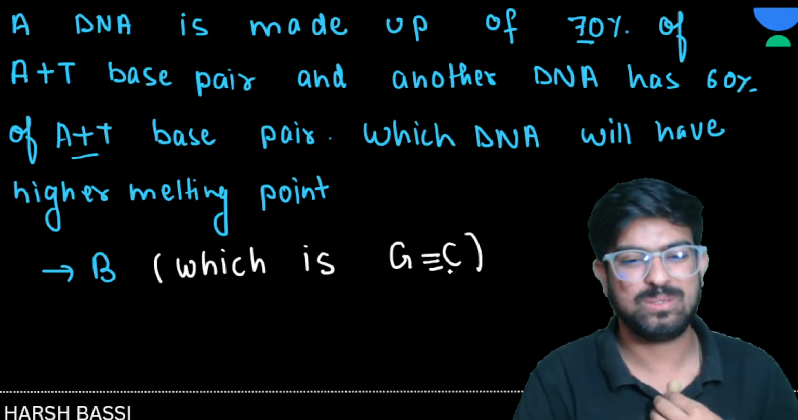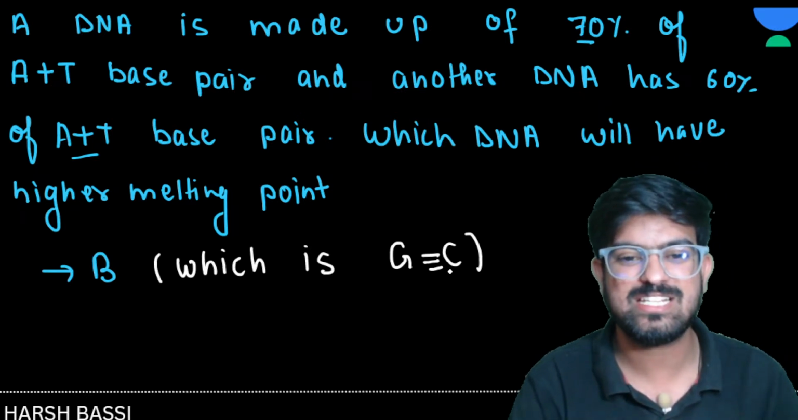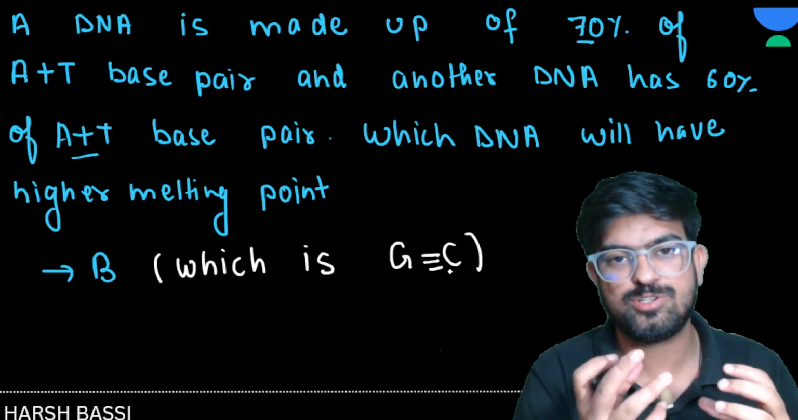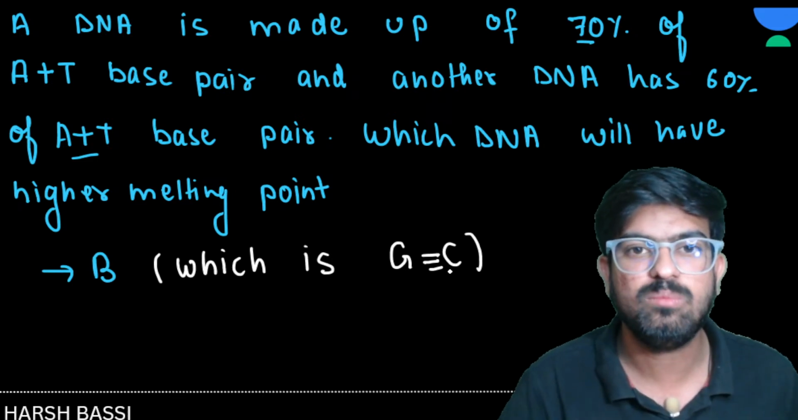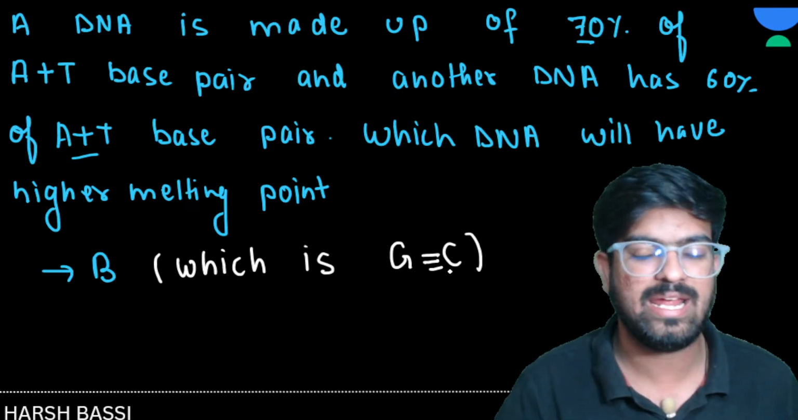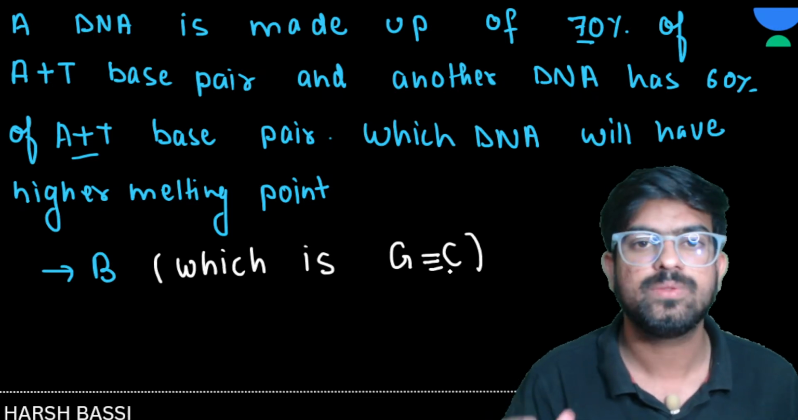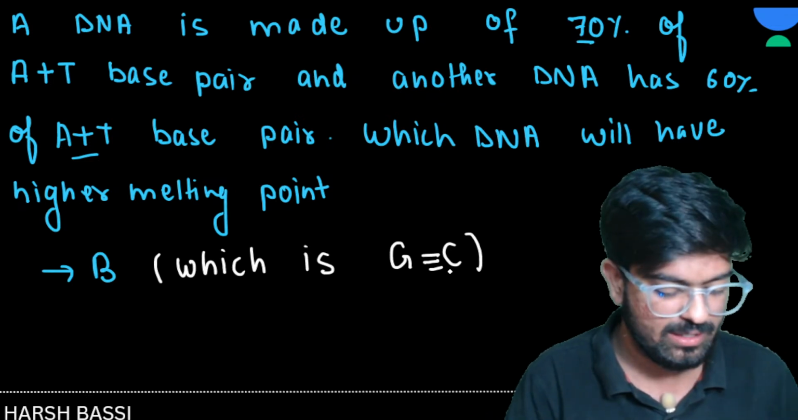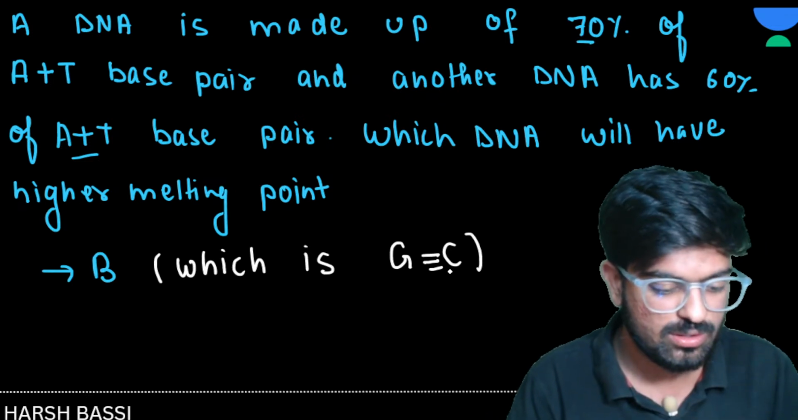So GC will have what? See, GC has 3 hydrogen bonds. So we have to give more and more energy to break these bonds. Yeah, right. So automatically the melting point will be increased. Yes or no? Yes. Great.